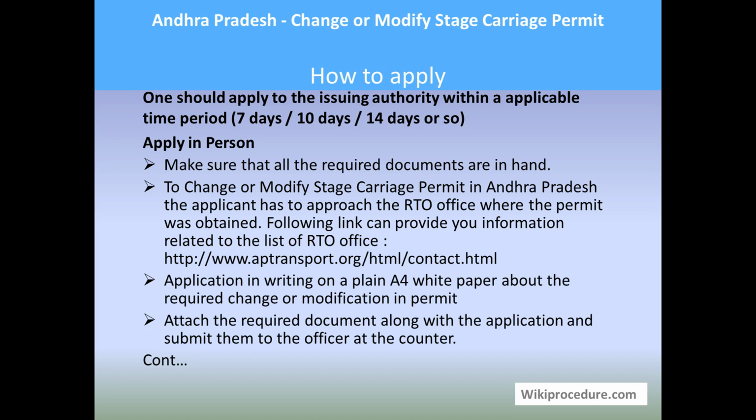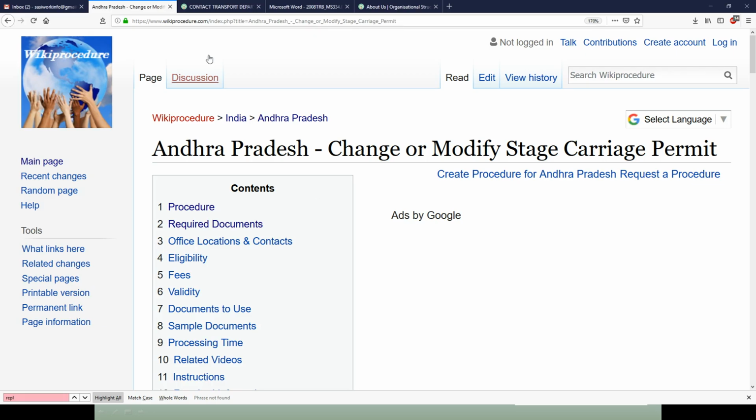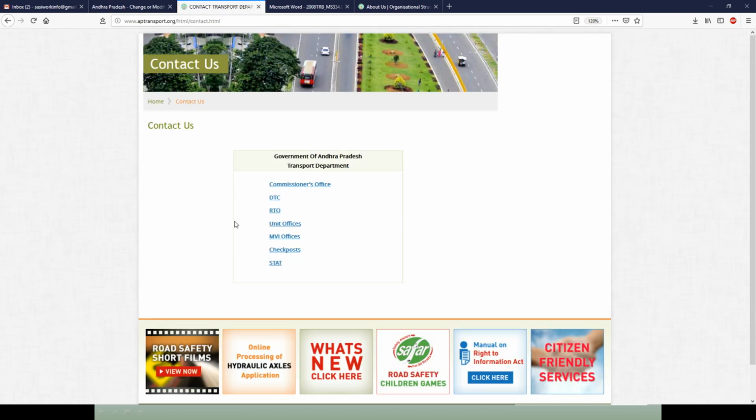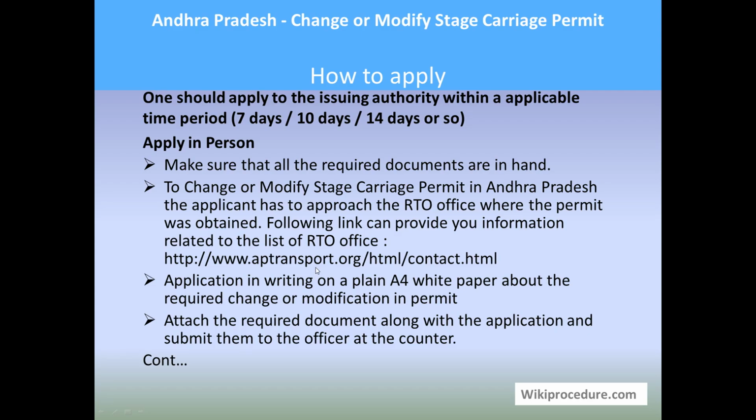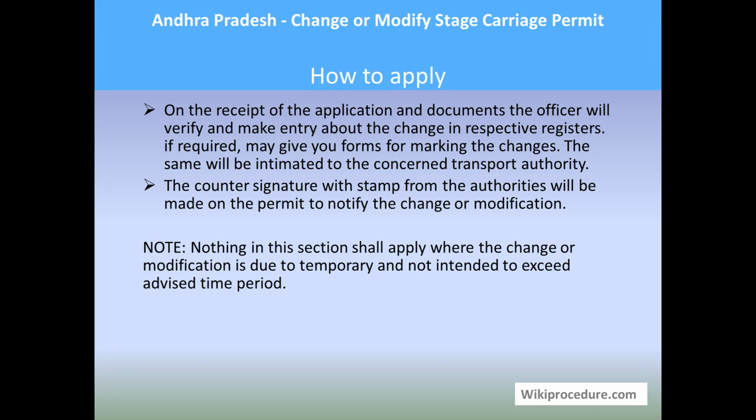To change or modify stage carriage permit in Andhra Pradesh, one has to go to the RTO office concerned for this area. Don't worry if you don't know the address of your local RTO office. Please use the contact link provided here to reach the contact page of Andhra Pradesh State Portal, where you can filter further to note down the RTO office address for your area so that you can go directly and apply.